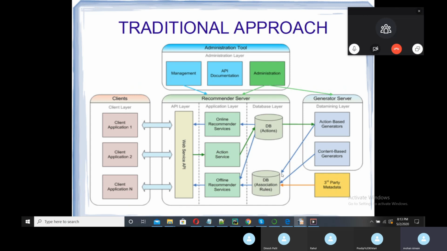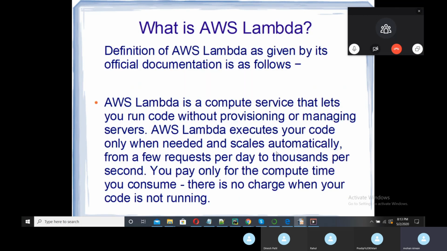So this particular server dependency is removed in AWS Lambda. This is a serverless compute service, so our code will directly run without any application server.